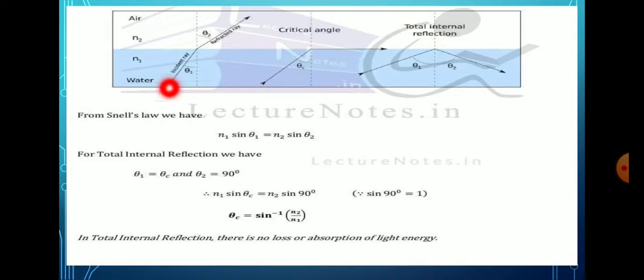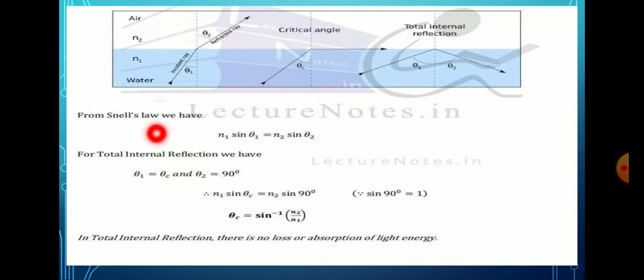Here when the ray passes from the denser medium to the rarer medium, it goes away from the normal, and that is known as refraction. This is the normal and the ray goes away from it, so that is known as refraction.